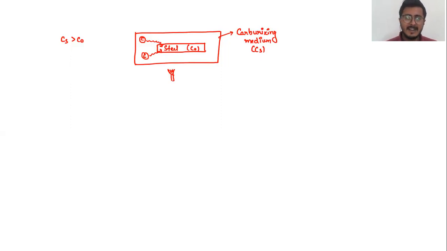Now it is an unsteady state diffusion. Why is that an unsteady state diffusion? Basically, because the concentration of the carburizing medium is fixed. First of all, we need to understand that the amount of carbon that is present in the carburizing medium is not infinite. It has a particular concentration, that is CS in this case. Moreover, with respect to time, the amount of carbon that is diffusing through the surface increases everywhere. So it is basically a kind of unsteady state diffusion.